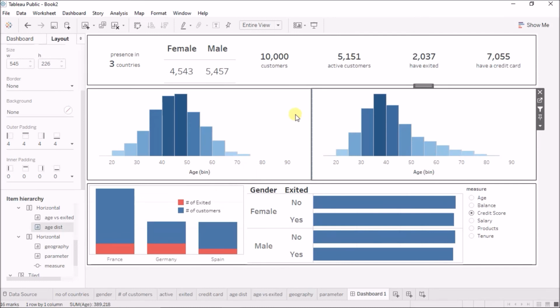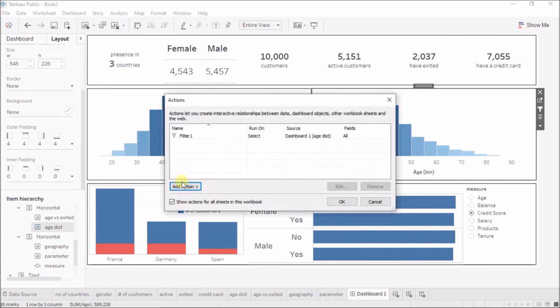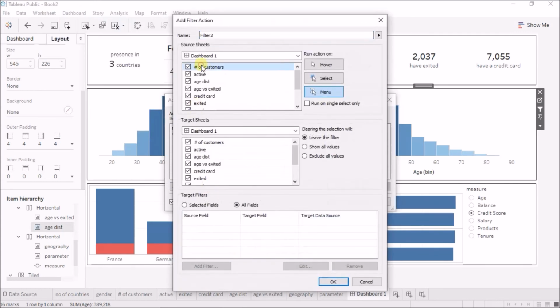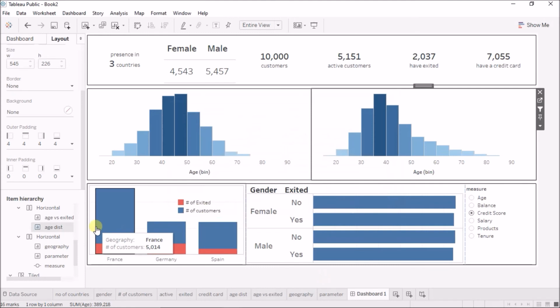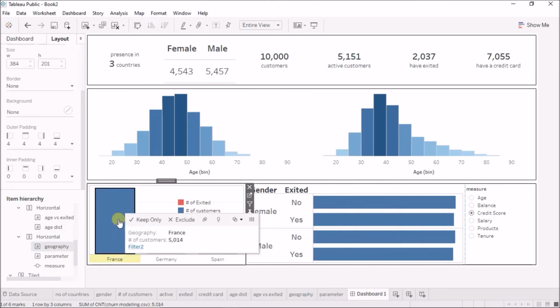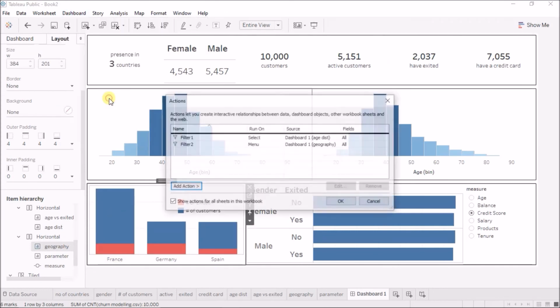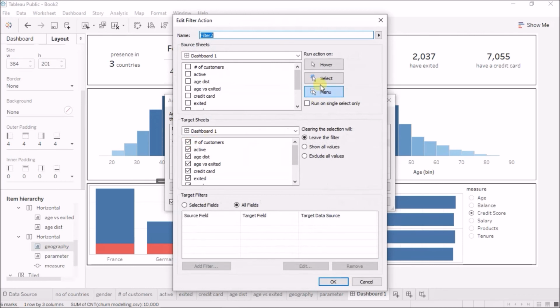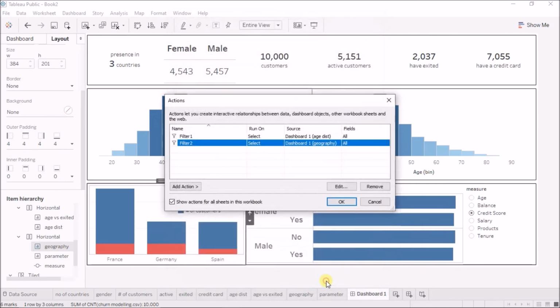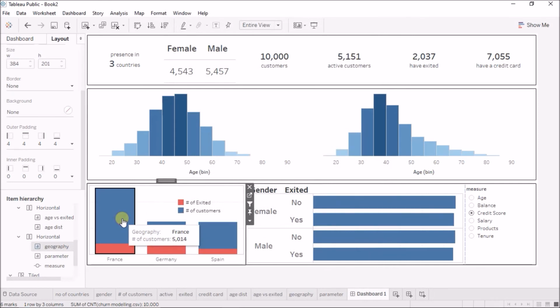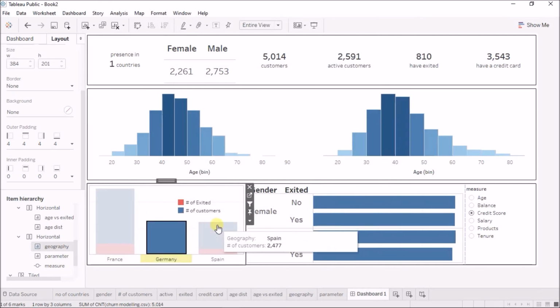Next, I also want a filter on the country. So I'll add another action, a filter action, and I'll just unselect everything, and I'll select geography, and I want to change every single thing on the dashboard when I change the country. So I'll make it a select, and now if I select any country, this will filter the results according to the country.